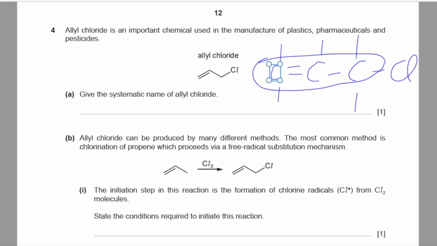I'll start numbering these carbon atoms from the end which gives the least number to the carbon atom that's bonded to my functional group. Over here, our functional group is the double bond but not the chlorine atom. So 1, 2, and 3.